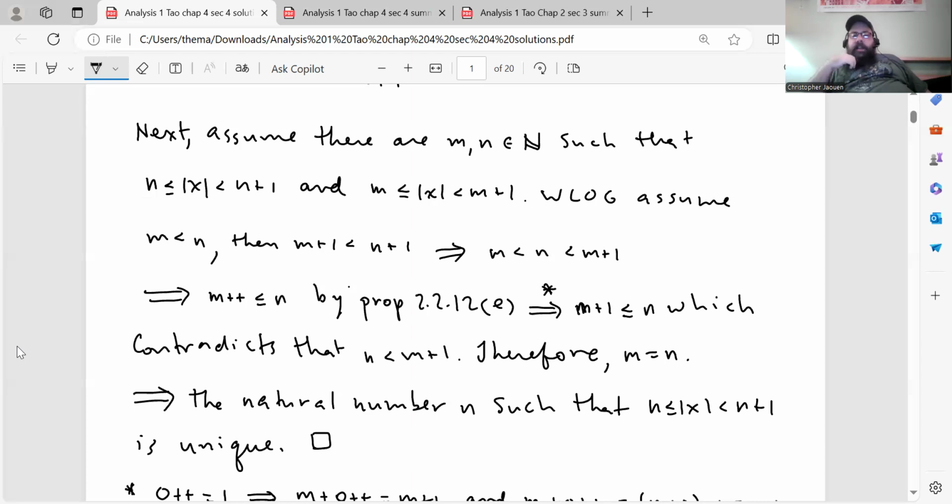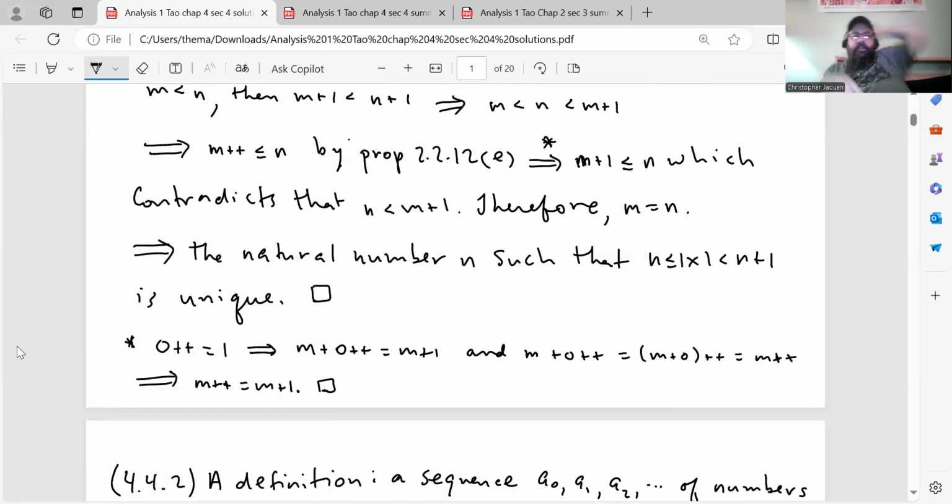And that implies that m plus 1 is less than or equal to n. I'll explain that star in a second, which contradicts that n is less than m plus 1. Therefore, m has to be equal to n. So the natural numbers n such that n is less than or equal to the absolute value of x less than n plus 1 are unique.